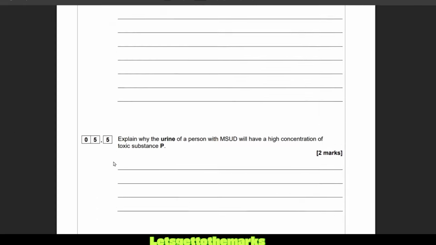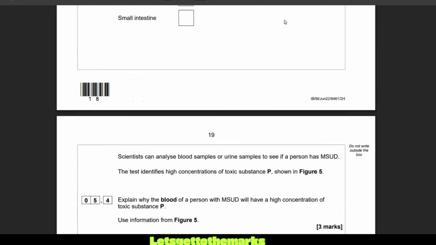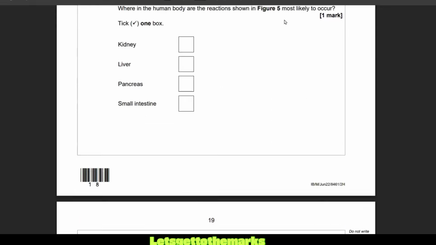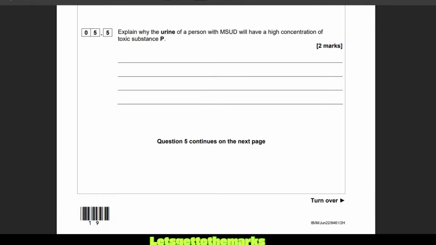Okay, explain why the urine of a person with MSUD will have a high concentration of toxic substance P. So this will be that it will get filtered out in the kidneys and turned into urine. So toxic substance P will be filtered.